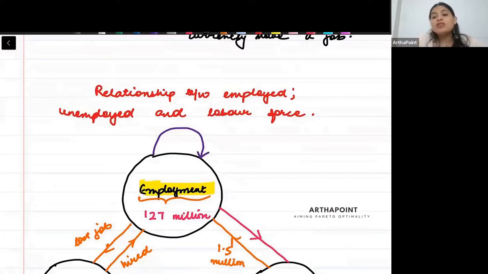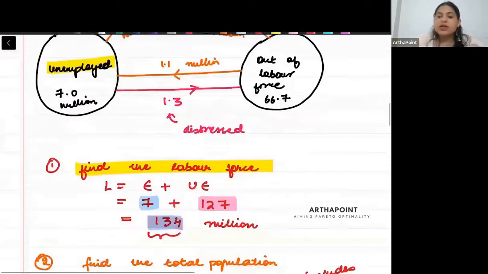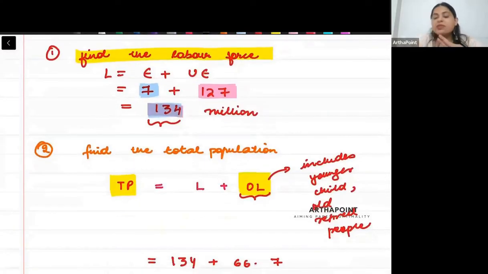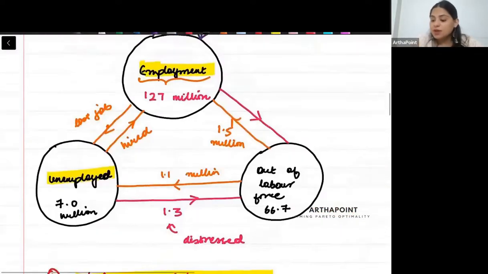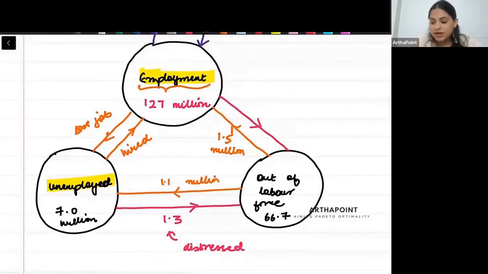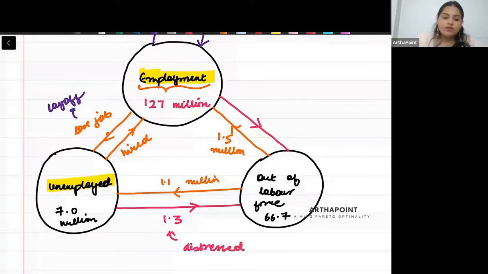So you have to consider all of this. This is now the complete relationship that we have drawn. This relationship takes into consideration all these things that I have written. There can be separations, there can be hires, there can be quits, there can be layoffs. Layoff मतलब कि people who were employed, but now they have become unemployed. This is a layoff. Right? So considering all of these things, this is the entire diagram that you can draw as a relationship between these things. And these relationships are very, very important, even from exam point of view.